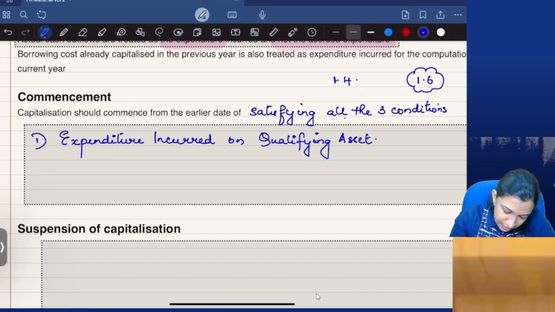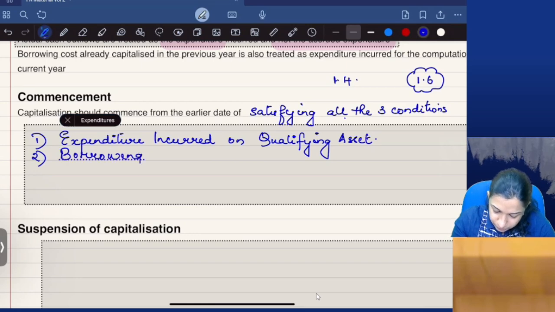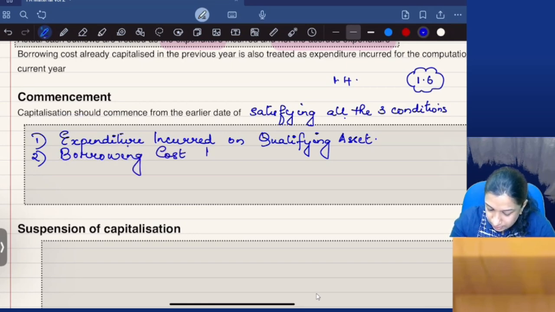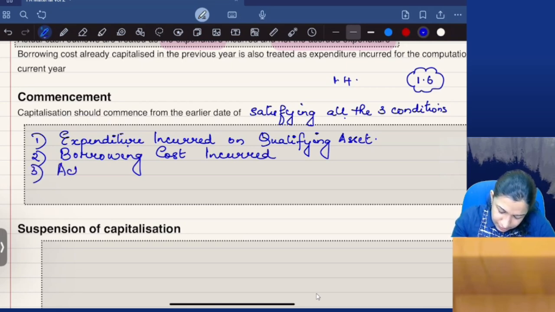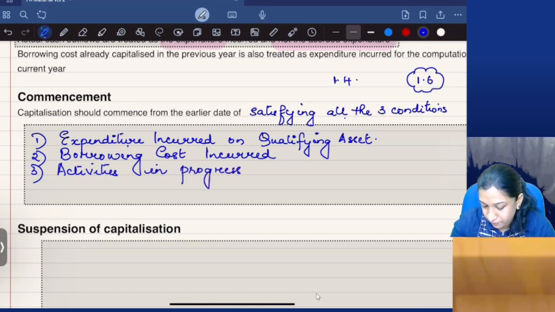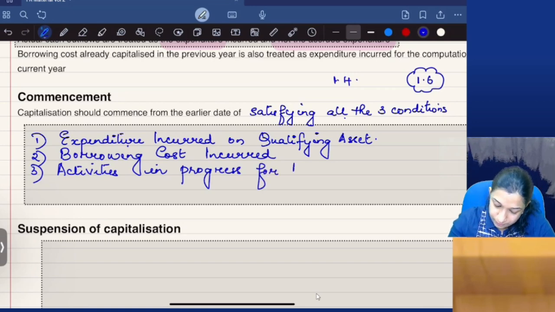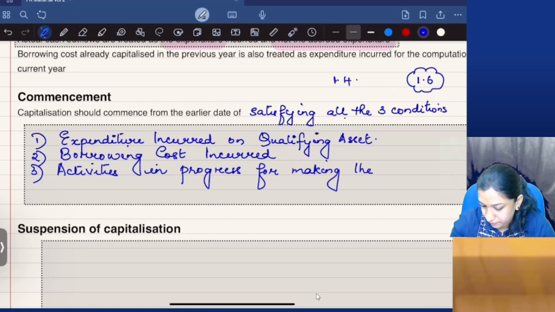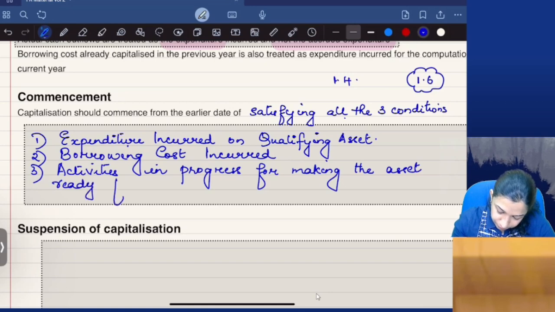Expenditure incurred on qualifying asset, borrowing cost incurred, and activities in progress for making the asset ready for intended use.